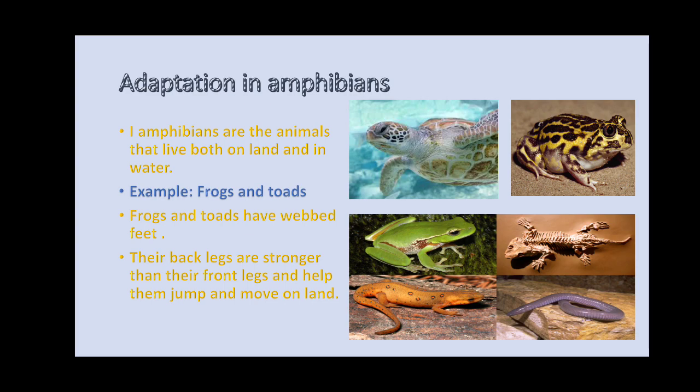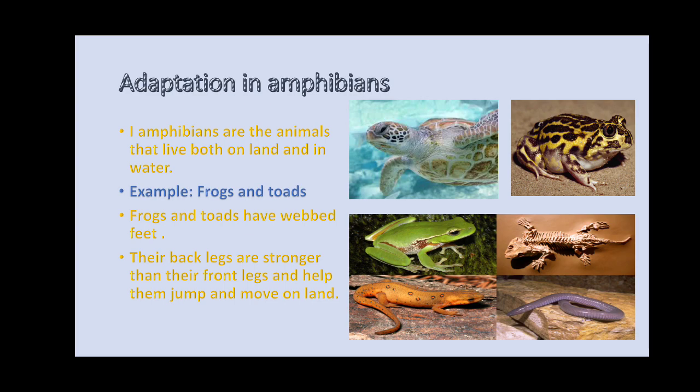So the best example of an amphibian is the frog, and also toads. Toads and frogs can survive completely in the water, or completely on the land. Am I clear, children?